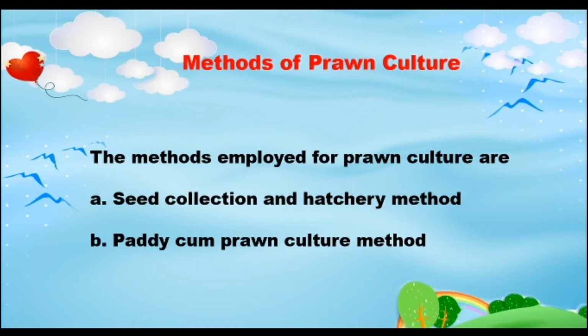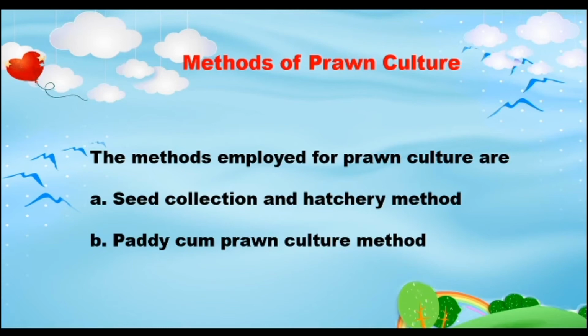One is the seed collection and hatchery method, where we collect the eggs, and the other is the paddy field prawn culture method. They may ask us this question: what are the methods of prawn culture? There are two. One is seed collection and hatchery method. Another one is paddy field prawn culture method.